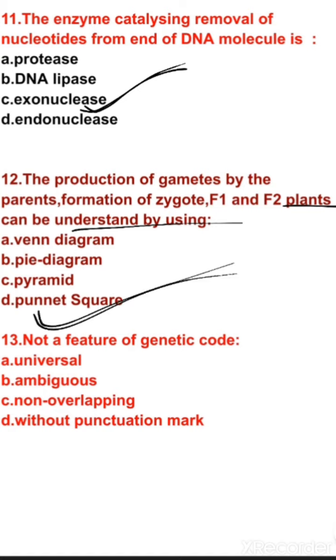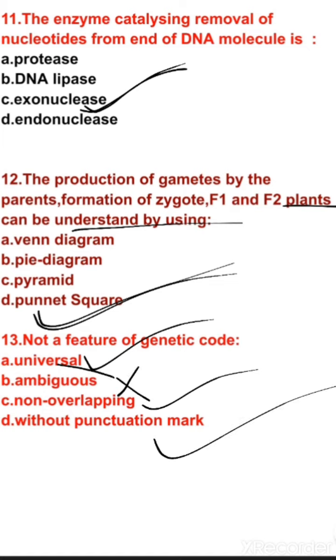Question number 13. Not a feature of genetic code. Genetic code is universal. Okay, this is right. Genetic code is non-overlapping. This is also right. Genetic code is without punctuation mark. Yes, it is right. We should not write comma or full stop in genetic code. So this is also right. But this option is absolutely incorrect.